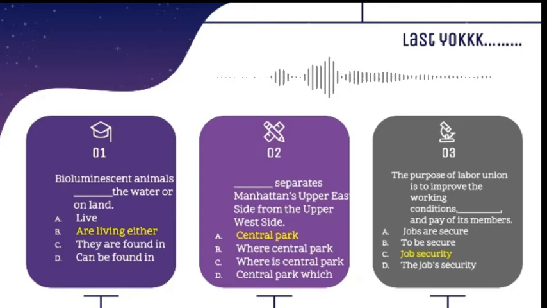Central Park here is a subject, and options B and C are incorrect because they have a conjunction, whereas we don't need it. Option D is also incorrect since it has a conjunction after the subject.